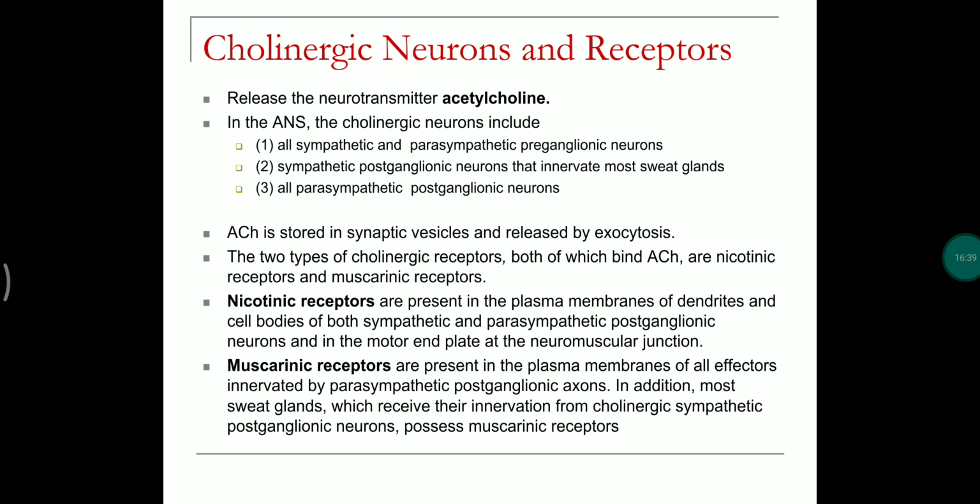And there are two types of receptors called nicotinic receptors and muscarinic receptors. Nicotinic receptors are mostly present on the plasma membrane of dendrites and cell bodies of both sympathetic and parasympathetic postganglionic neurons, whereas muscarinic receptors of the cholinergic neurons are present in the plasma membranes of effector organs innervated by both the parasympathetic postganglionic neurons and some sympathetic postganglionic neurons.